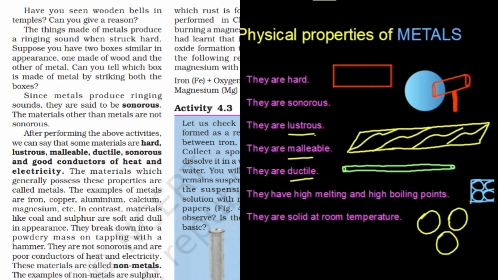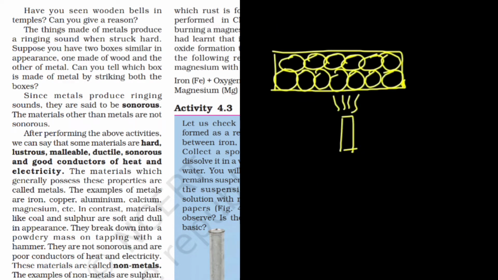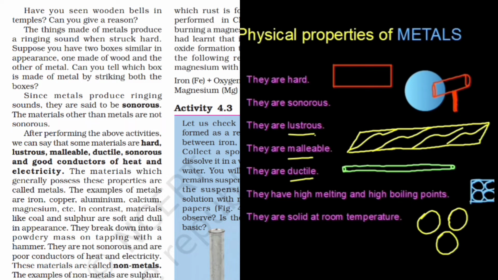The last point, they are solid at room temperature. The same reason goes: the particles are arranged with no space between them, that is why they are solid. And there is a metal, that is mercury, which is liquid at room temperature. So there are many exceptional cases in this.